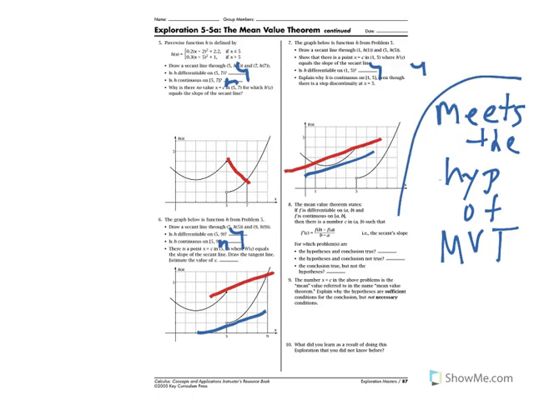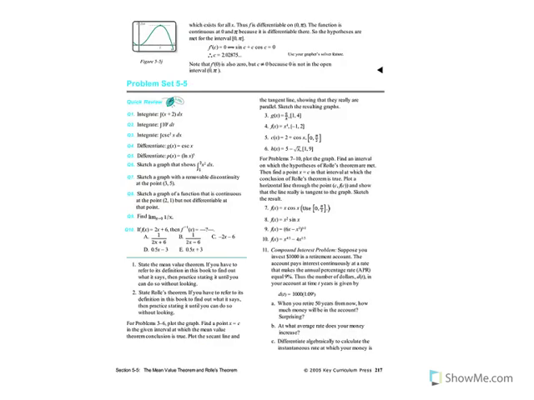So when we're working with the MVT, we're looking to find ones where the condition is met. Once that condition is met, we know that point has to exist. And if you're wondering why we're going to use this, eventually we're going to prove the conditions are met and not necessarily find the point where it works. We just know that point has to be there. So that was the homework from last night. We just did it graphically. Today in class, on problems 1, 3, 4, and 6, we're going to work these problems algebraically.